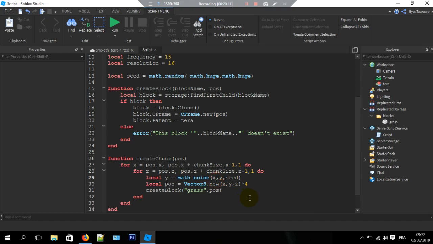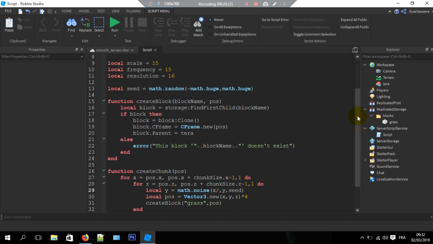So here x by frequency, and y by frequency, and here times scale.